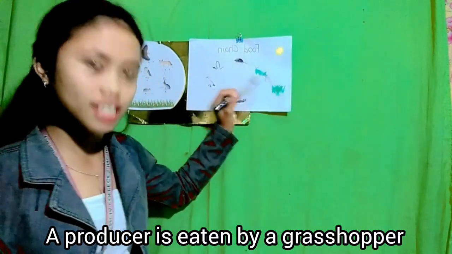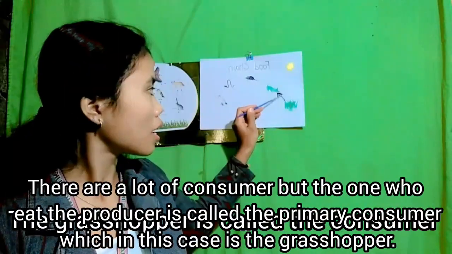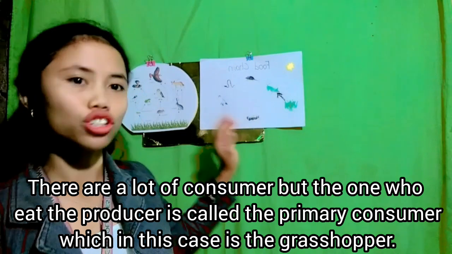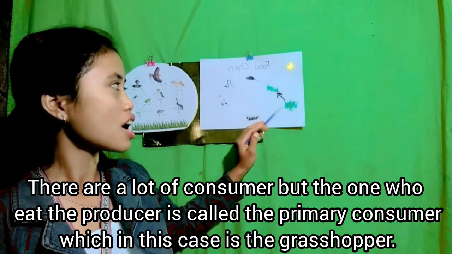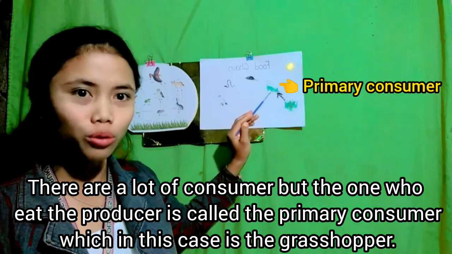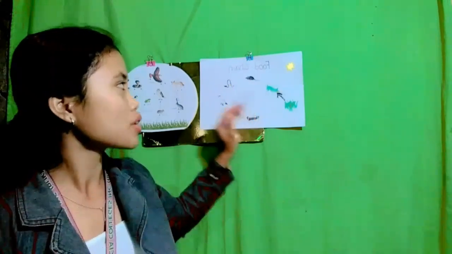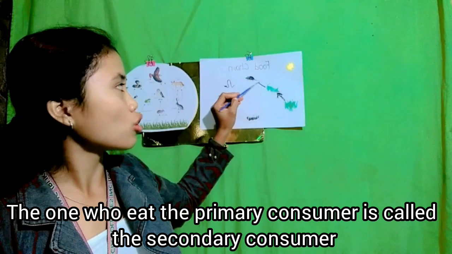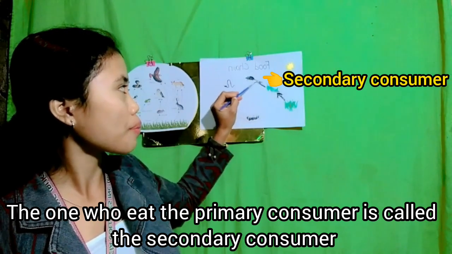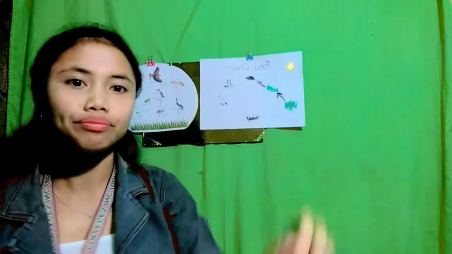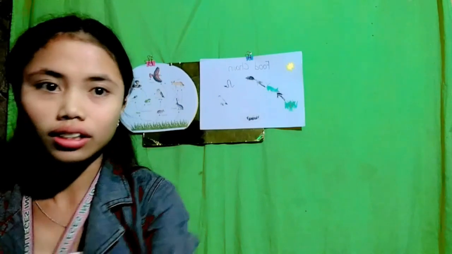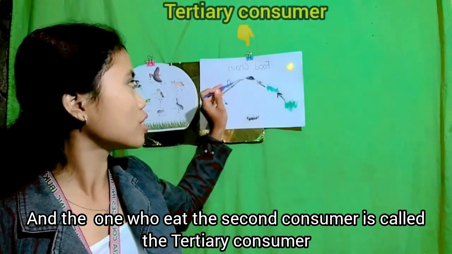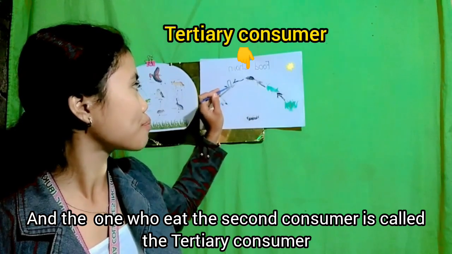A producer is eaten by a grasshopper. The grasshopper is called the consumer. There are a lot of consumers, but the one who eats the producer is called the primary consumer, which in this case is the grasshopper. The one who eats the primary consumer is called the secondary consumer. And the one who eats the secondary consumer is called the tertiary consumer.